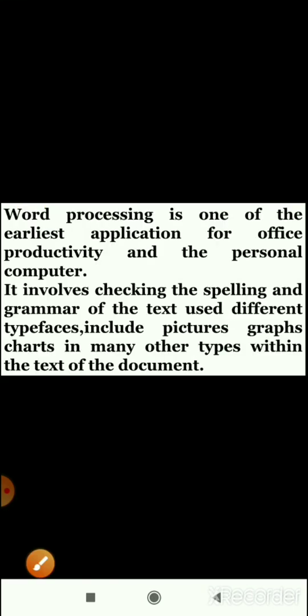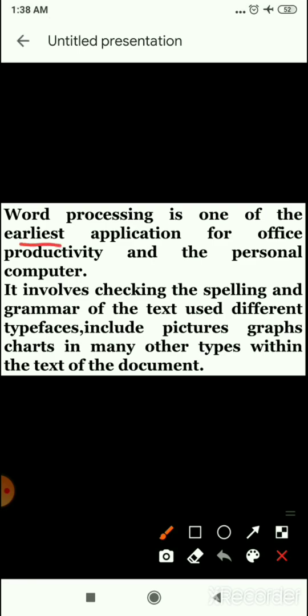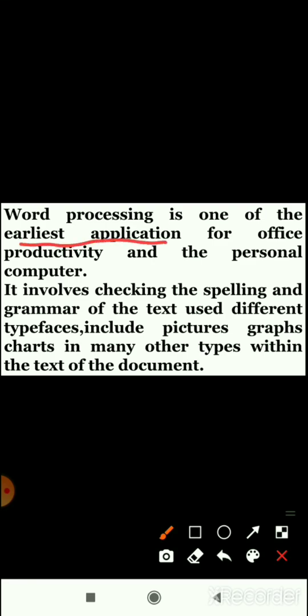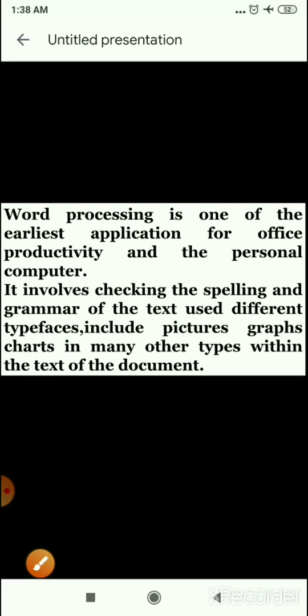Word processing is one of the earliest applications for office productivity on the personal computer. It involves checking the spelling and grammar of the text, and including pictures, graphs, and charts in many different forms within the text of the documents. Children, you all know this is the interface of MS Word and you all have used this.